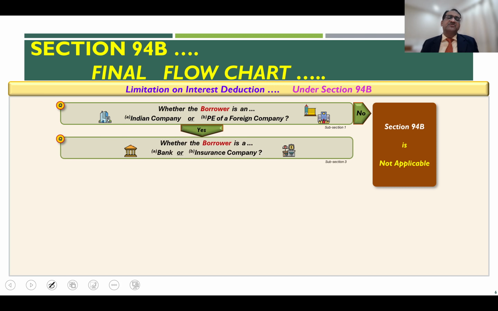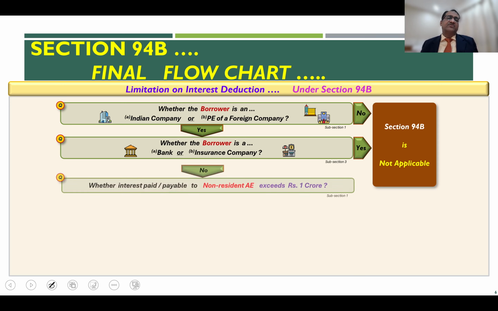But if the answer to the first question is yes, that the borrower is either an Indian company or a PE of a foreign company, ask this second question. Whether that borrower is a bank or an insurance company. Because we have seen in the last slide, there is an exception carved out for them under subsection 3. Under subsection 3 of Section 94B, the requirements of this section don't apply to a bank or an insurance company. So if the answer to this second question is yes, the borrower is a bank or an insurance company, then again, Section 94B doesn't apply.